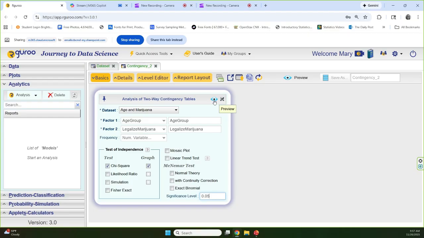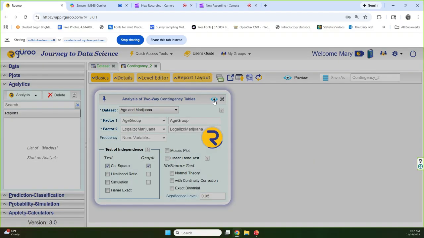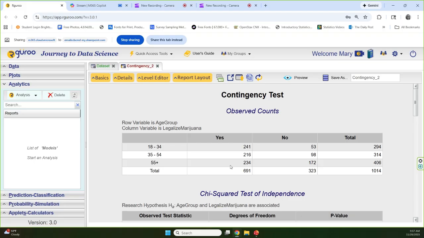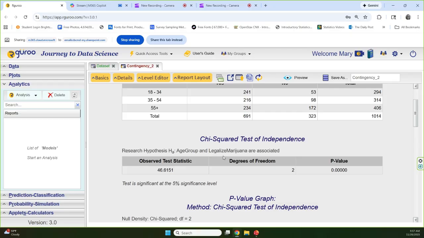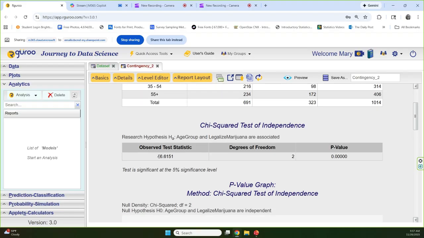Let's preview our results. As you can see, you can double check that it matches the table that you have in the problem, that you indeed have the right data and have communicated your variables to our guru. When we go down below that, we have our chi-square test of independence. This is our observed test statistic, our chi-square, rather large at 46.6. And then here is our probability value. We'll talk about that in a minute because that probably looks a bit peculiar for you, all zeros.